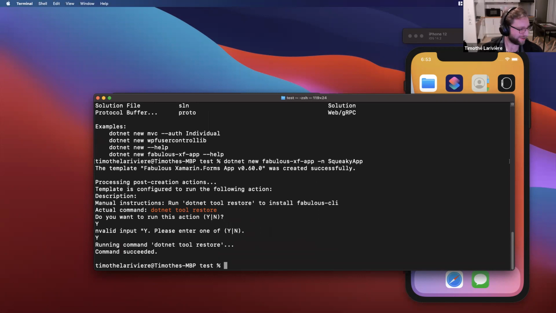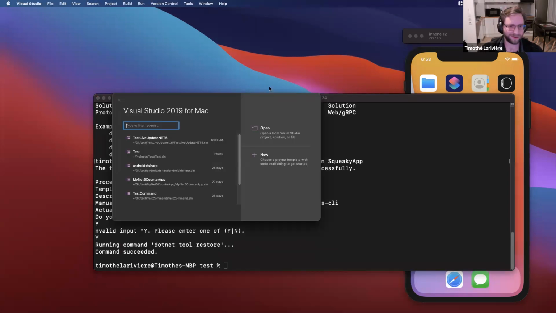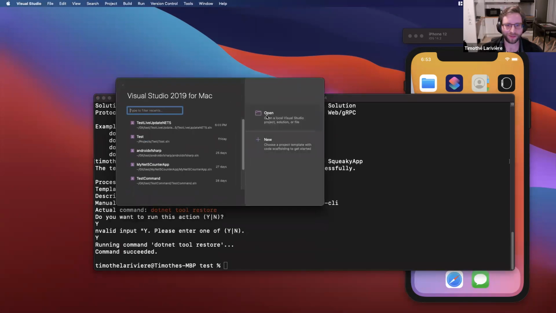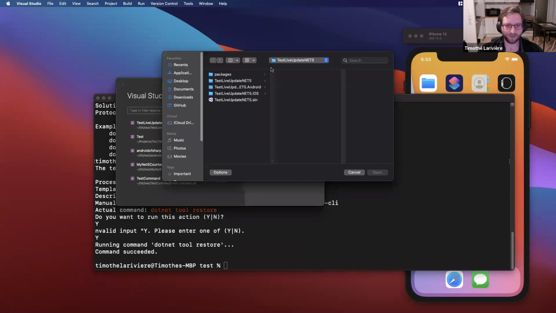Okay, so now let's open the project. I'm currently on macOS. On macOS, you can either use Visual Studio for Mac or JetBrains Rider. If you're on Windows, you can use Visual Studio. You just need to install the Xamarin workload to get started.